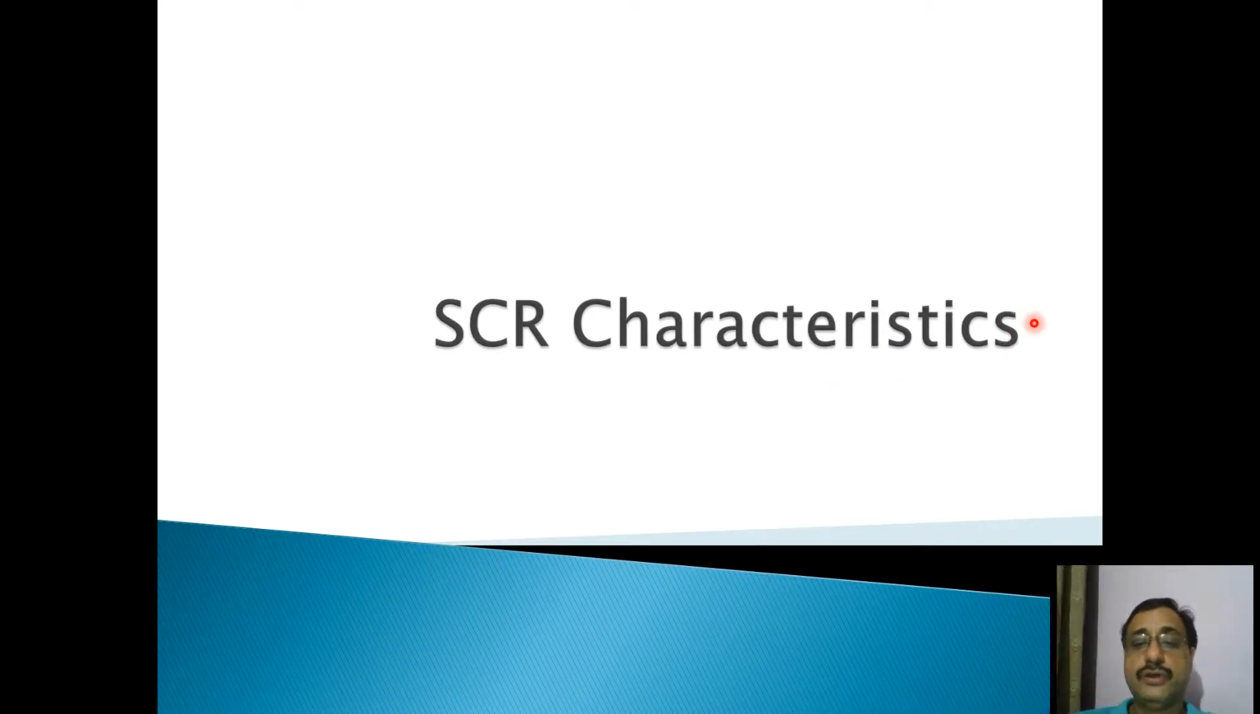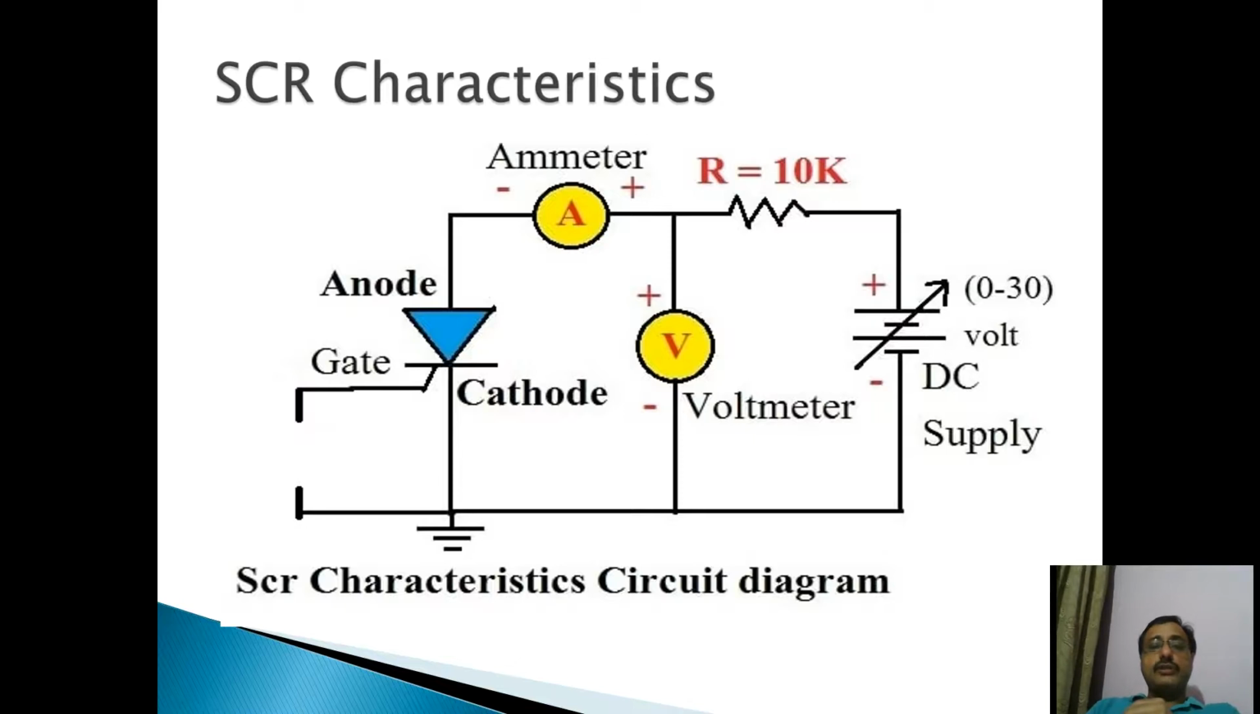Now we go further to these SCR characteristics. What are the characteristics of SCR? Now we are using this circuit for discussion of our SCR characteristics. You can see I have made this SCR forward biased, from anode to cathode. I have connected this power supply and a current limiting resistor is connected in series. A voltmeter and ammeter are used to measure the voltage and current.